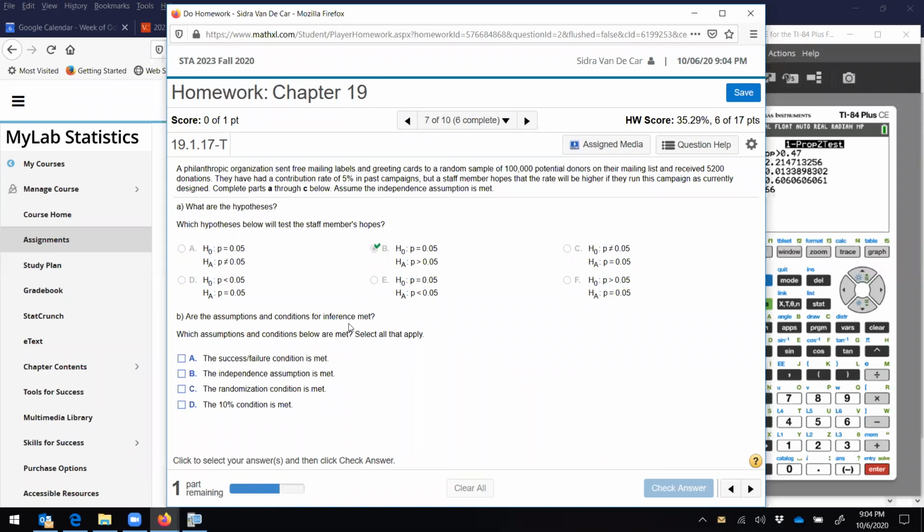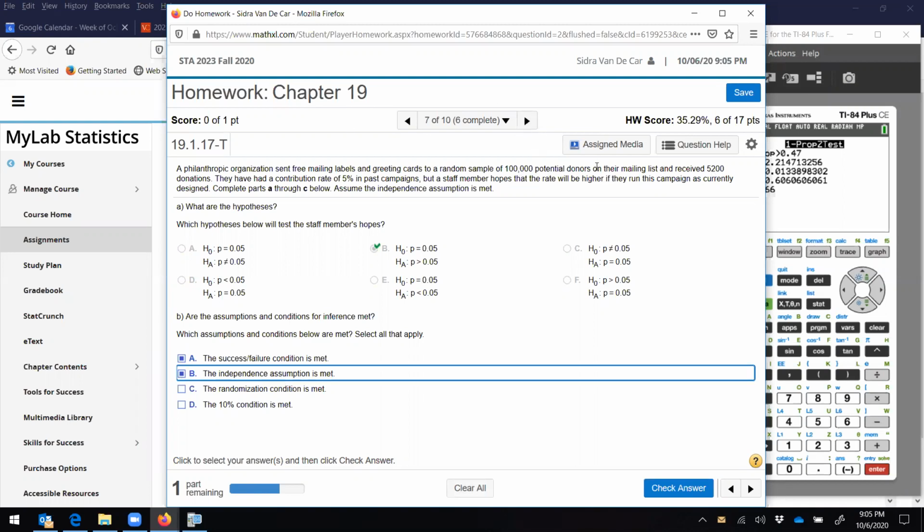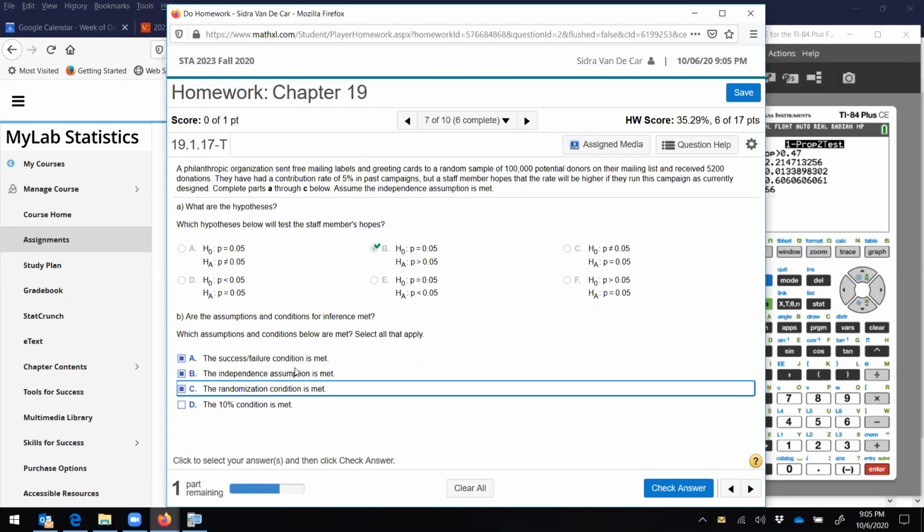Are the assumptions and conditions for inference met? All right, so my success/failure condition, at least 10. So this is bigger than 10. This minus that is bigger than 10. So this is met. Independence: there's no reason to believe that the donors are not independent, because we're mailing this out, right? And it's random. So if I'm mailing this out to the donors, the independence assumption can be assumed to be met. And then our 10% condition: hopefully that sample of 100,000 is less than 10% of all donors. That would mean I need at least 1 million donors. I don't know whether that's true or not, but let's hope it is.